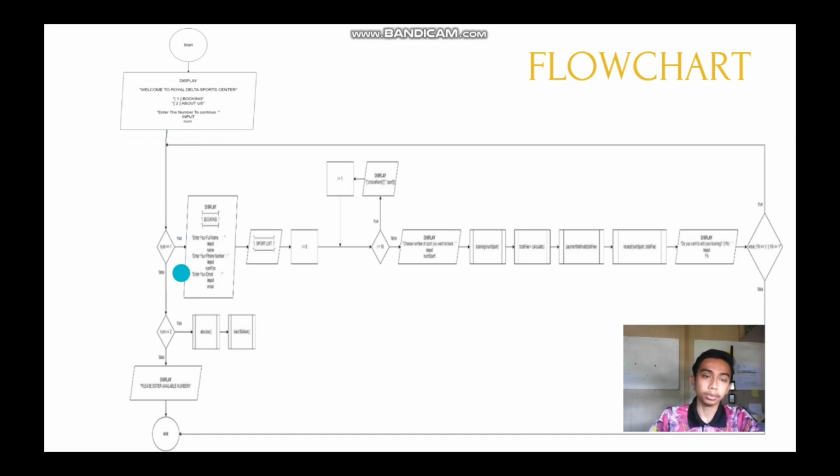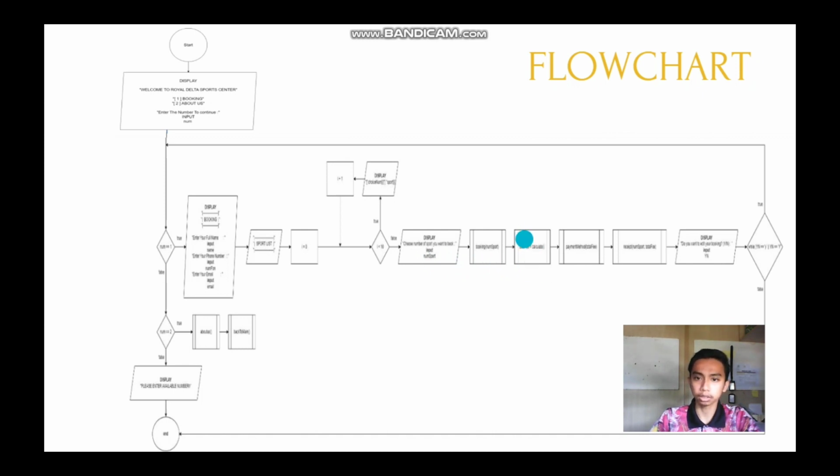If you choose number 1, the system will display booking. Then we need to input full name, phone number, and email. Then the system will display the spot list. Then this is a loop that has 10 spots that we need to choose one of the numbers. Then the system will display just the number of spots that you want to book. Then the system will display booking.